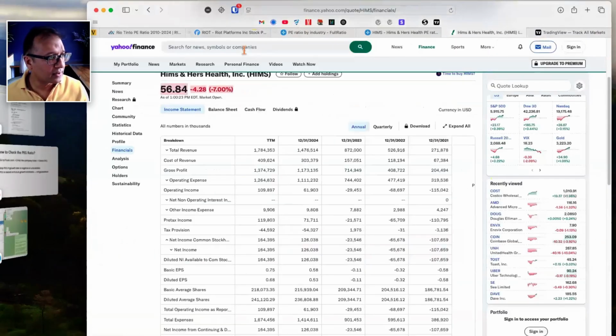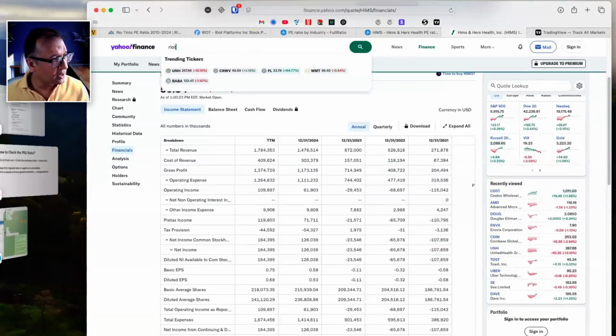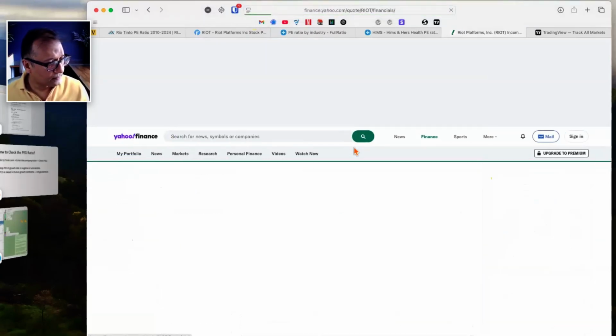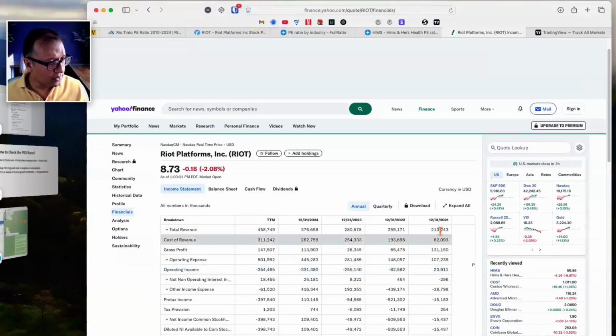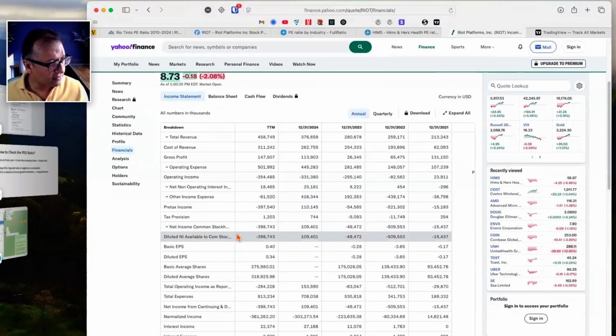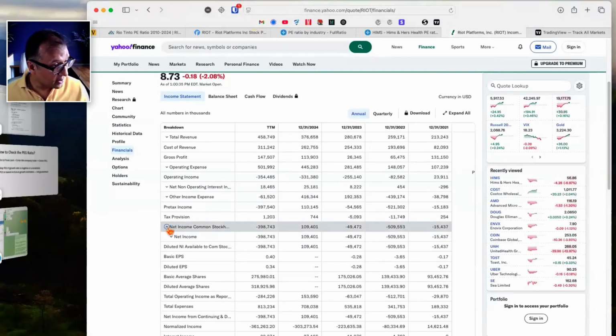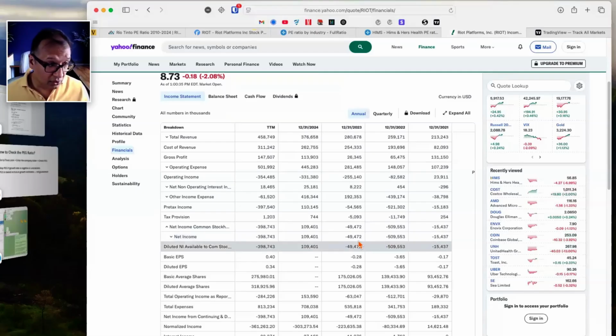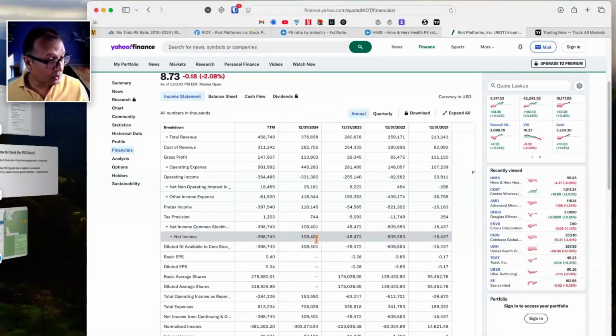So if I go to finance.yahoo.com, RIOT, check this out, go to financials. Revenue, yeah, there's revenue 213, 259, 280, 376, and 458. Revenue has been increasing. What has the net income been doing? Minus 15 million loss, minus $500 million loss, minus 49 million loss, then plus 109. Now this trailing 12 months, minus $389 million loss. So that's how you want to look at them.